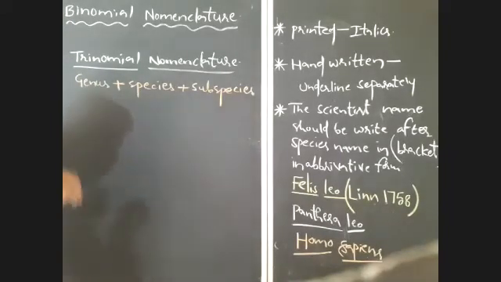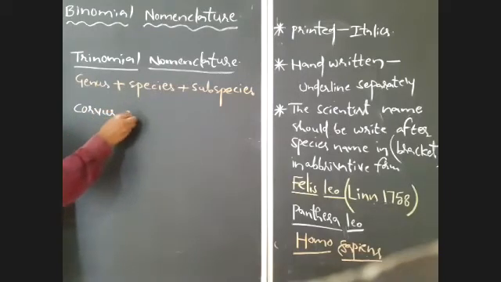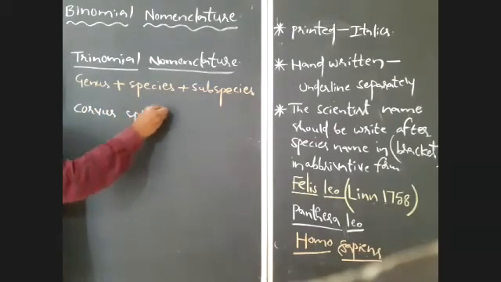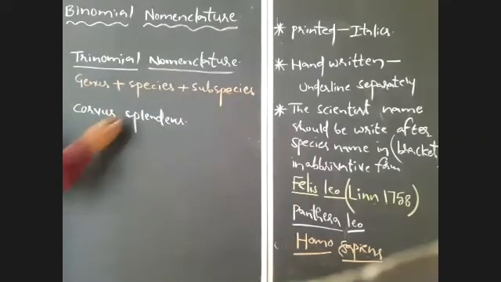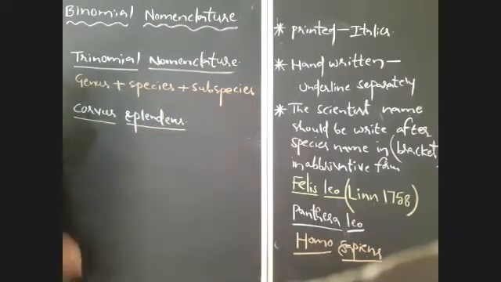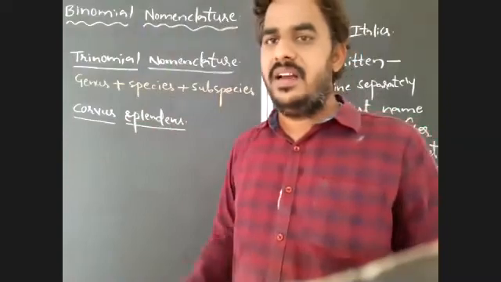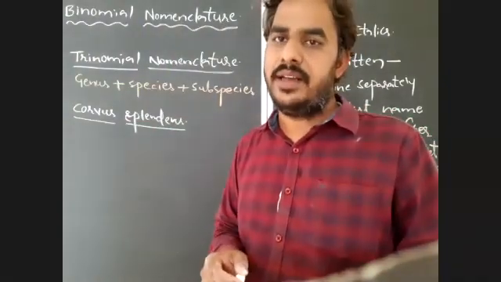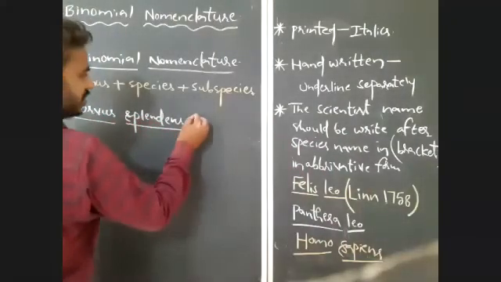For example, Corvus splendens. Corvus splendens is the scientific name of the crow. Corvus splendens is the binomial name of the crow. But there is a trinomial name for this crow: Corvus splendens splendens.